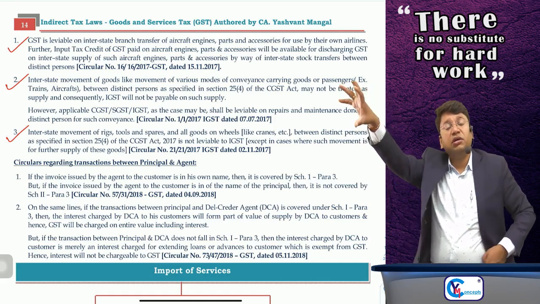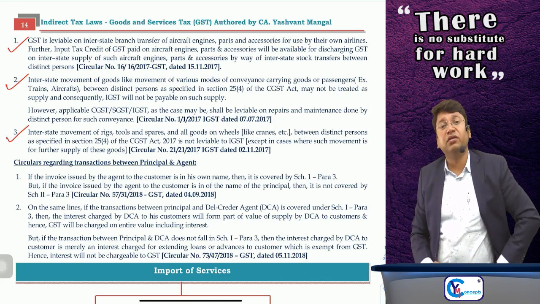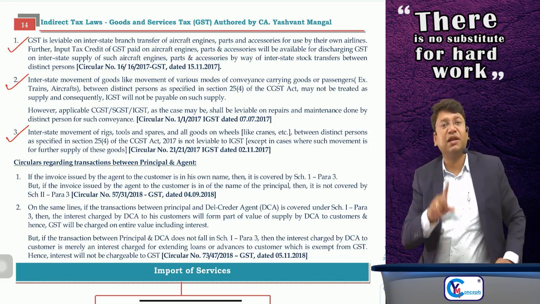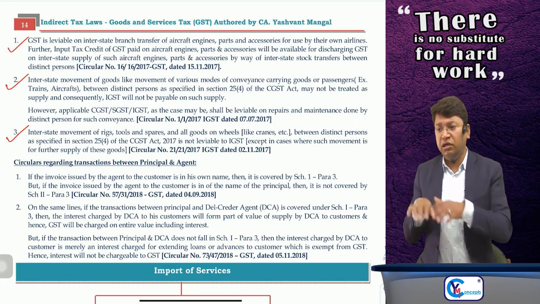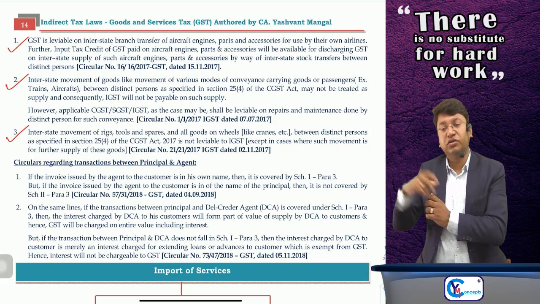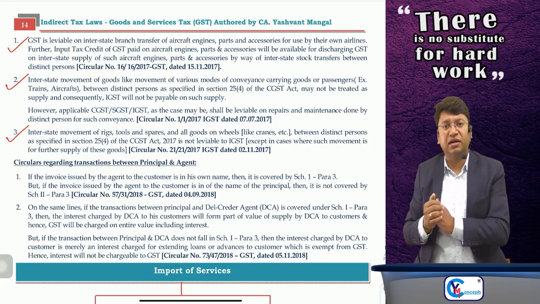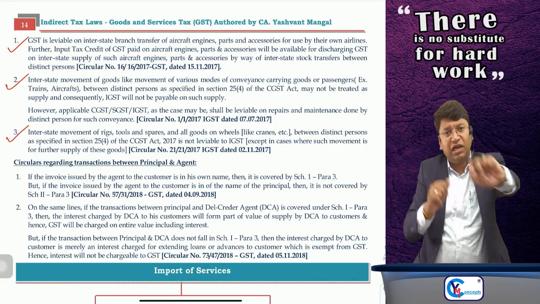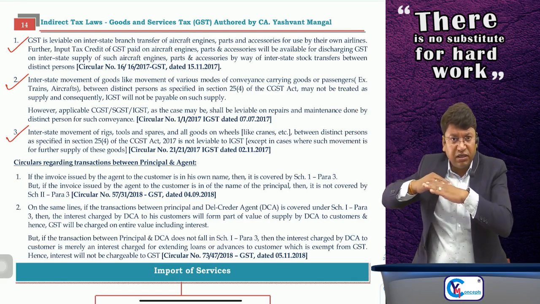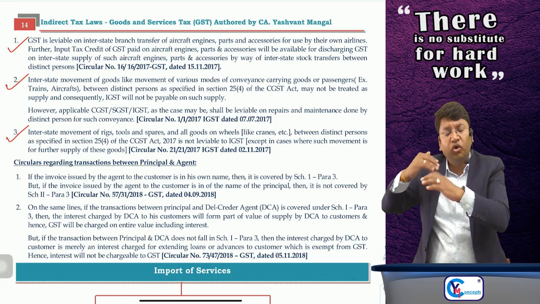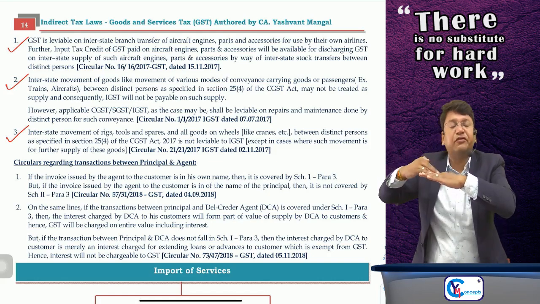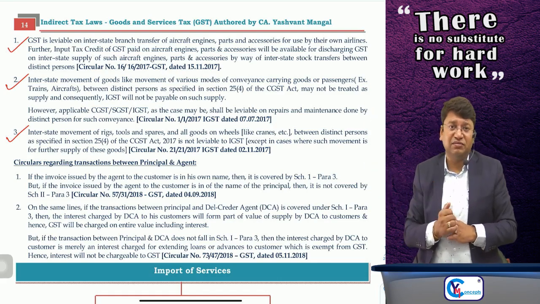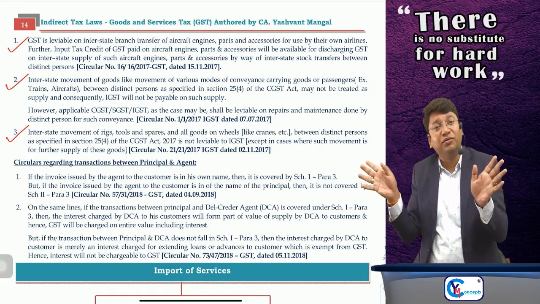Sir, suppose the Tamil Nadu branch has excess demand and all their machineries are occupied, but the Maharashtra branch has one extra set of machinery which is installed on a truck. So they call the Maharashtra branch: please send that truck temporarily to our location, and we will use that machinery for our client. So you tell me, if the crane, the truck, the parts, components, tools, or the machinery required for repairing is sent from Maharashtra to the Tamil Nadu branch, our distinct person, are we sending it permanently? No. So it is not a supply at all.